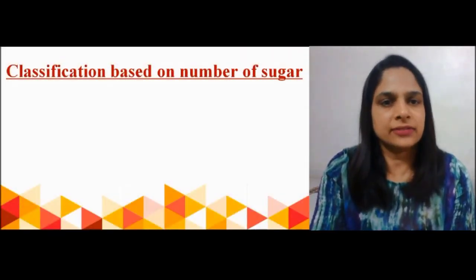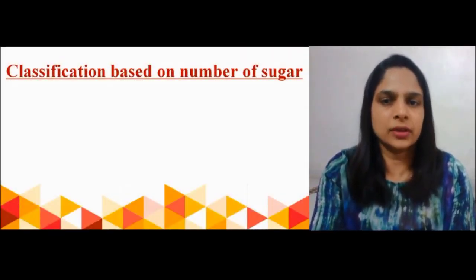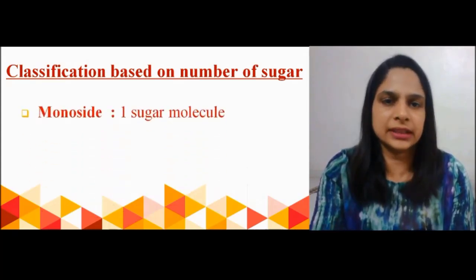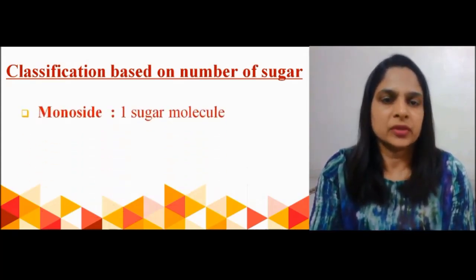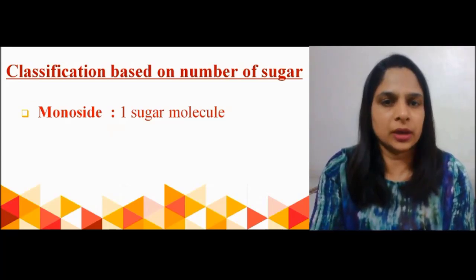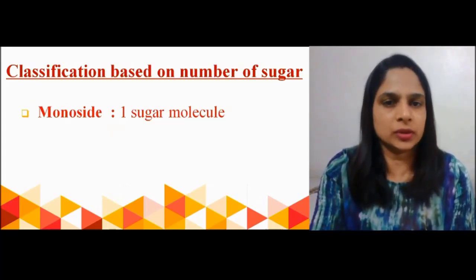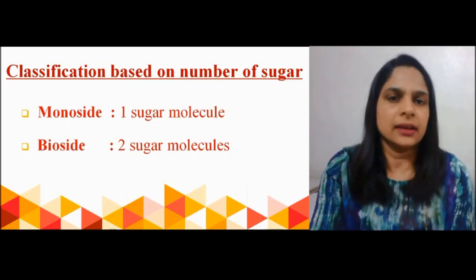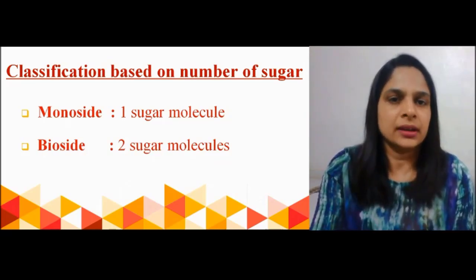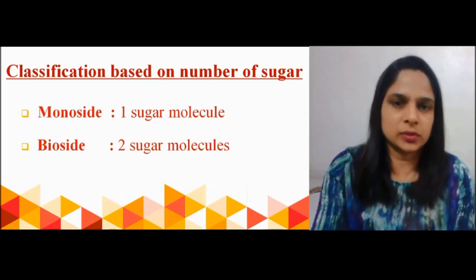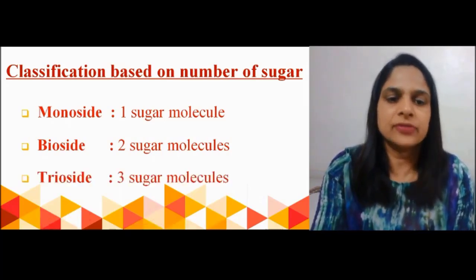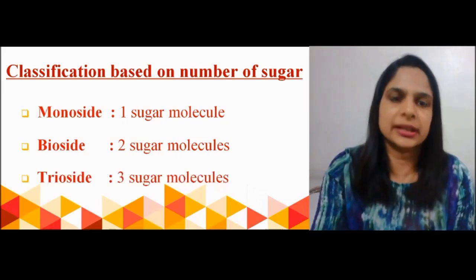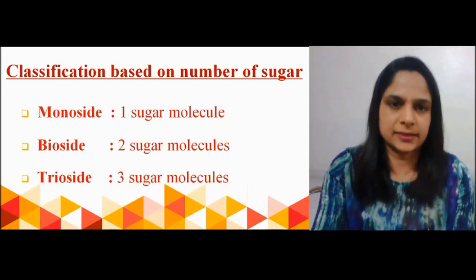Let us see the first classification, which is based on the number of sugars attached to the non-sugar portion. If one sugar molecule is attached to the non-sugar portion, the glycoside is known as a monoside. If the aglycone portion is attached to two molecules of sugar, then they are known as biosides. If three sugar molecules are attached, then they are known as triosides.